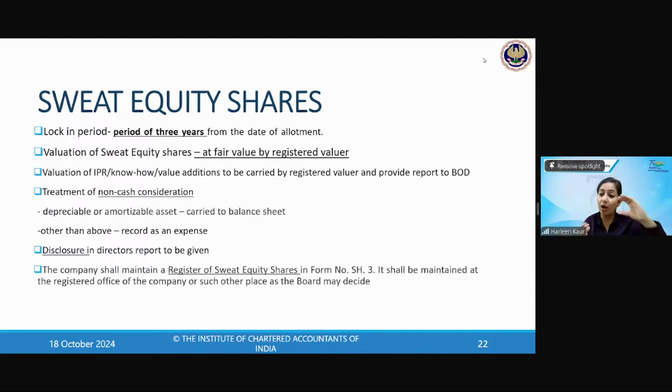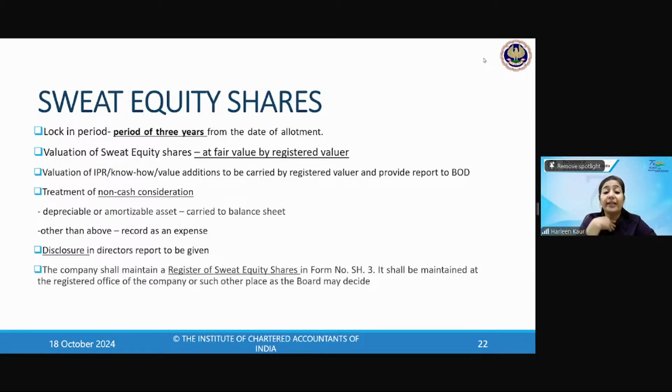Now, what will happen? You have given the shares. They have given you the know-how or some asset in return. So if it is an asset, you will carry it to the balance sheet. But if it is anything other than an asset, then you will record it as an expense in your P&L account. And the equity will be credited in your equity share capital, the shares that you have issued.